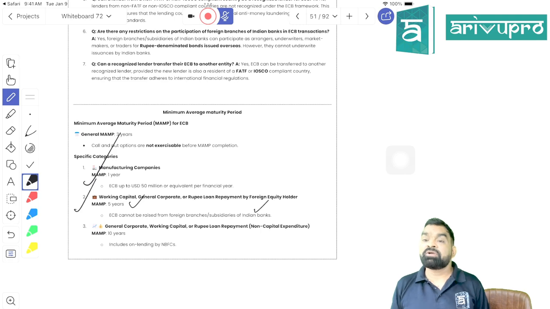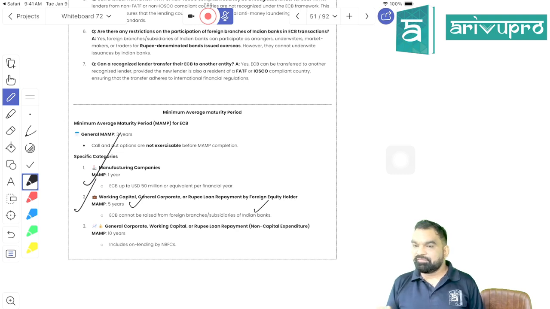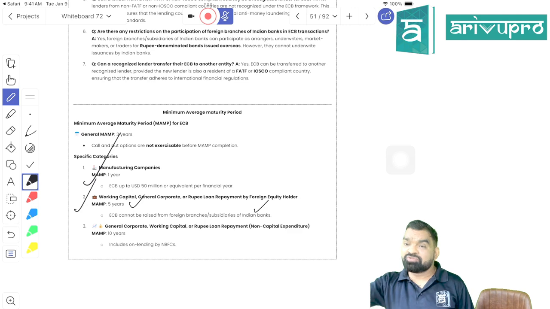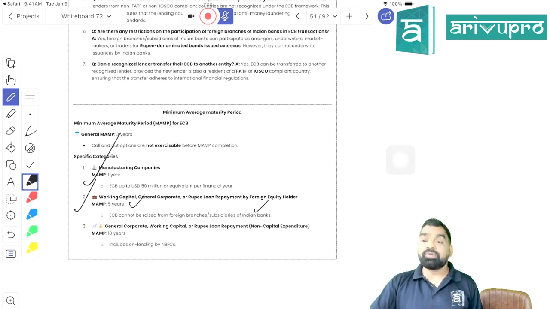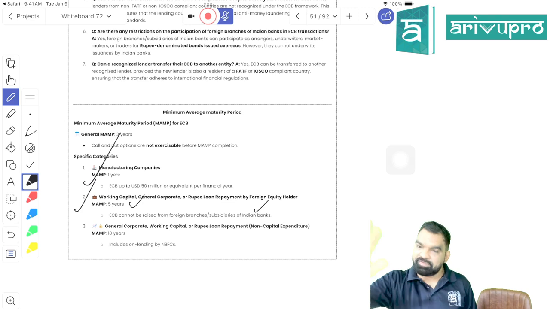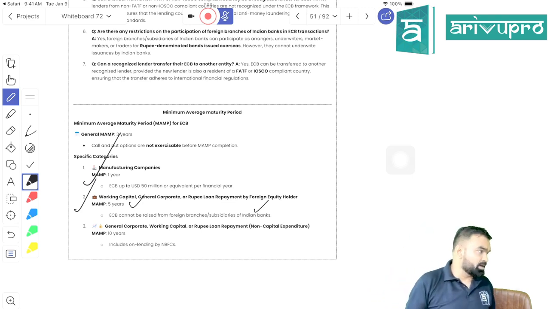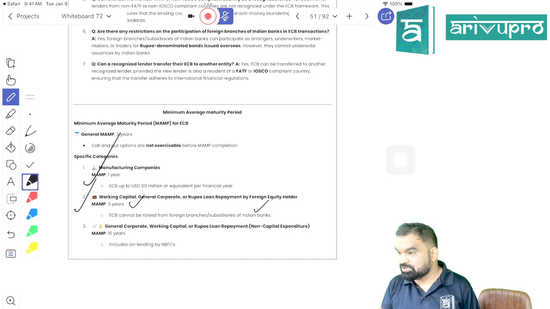What I'm teaching you is minimum average maturity. Can I say that RBI has not given me the flexibility to determine any period of loan when it comes to taking loans from overseas? I have to follow a certain minimum maturity period, right? Even if they are willing to support me with short-term loans, I cannot take a short-term loan from them, because RBI has put a regulation that the minimum average maturity period should be 1 year, 3 years or 5 years. Getting my point, students? Is it clear? What I'm teaching you is minimum average maturity period.